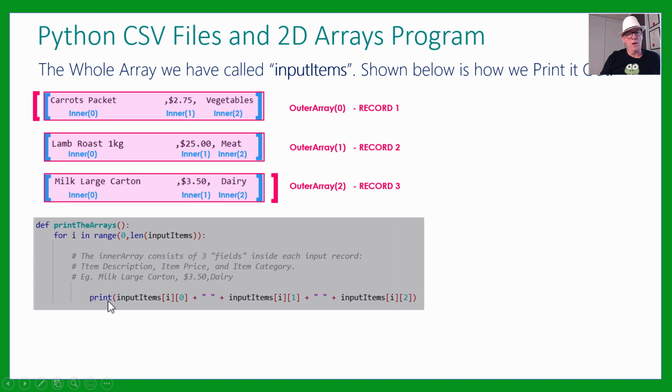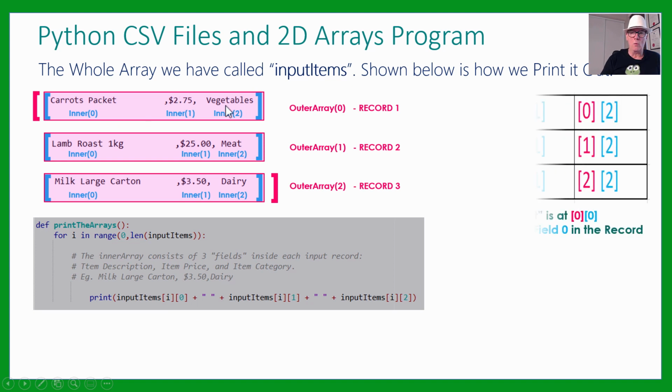And then what we do is, when we're on this record, we want to print that record's inner 0, that record's inner 1, and that record's inner 2. So we have to specify 2 items in the array here: what i number, what record we're on, and also these numbers here, 0, 1, and 2, which are the inner array values, so that we get these 3 things printed out from the record.